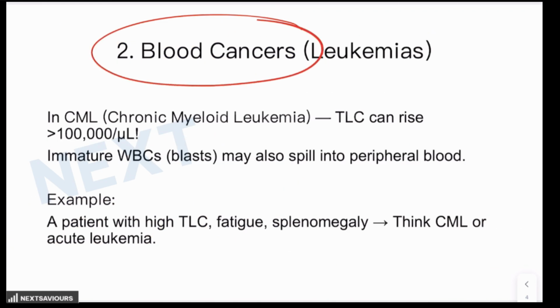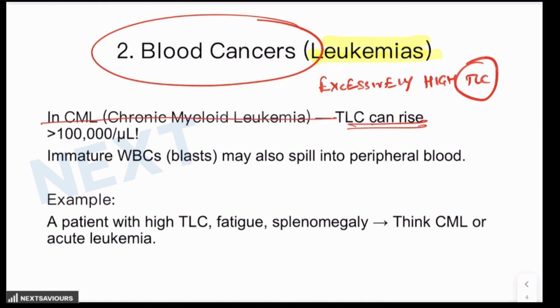Then the second one is the reflection of blood cancers or leukemias. Just try to understand, if the patient is having an excessively high total leukocyte count that does not fit a simple infection, it could even mean a leukemia. How? Like in case of chronic myeloid leukemia, the total leukocyte count can rise to more than 1 lakh per microliter. The immature WBCs or blasts may also spill into the peripheral blood.